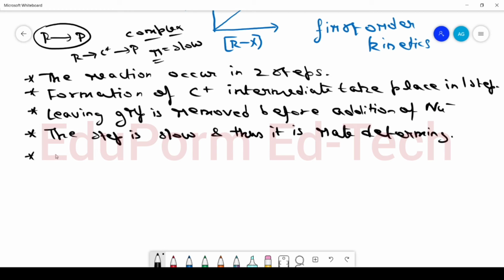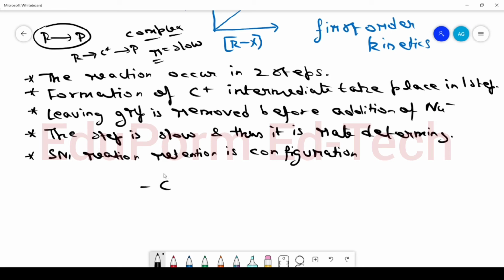Now in SN1 reaction, retention in configuration occurs. What is the meaning of retention in configuration? It means the nucleophile will be attached to same position from where the leaving group is removed.